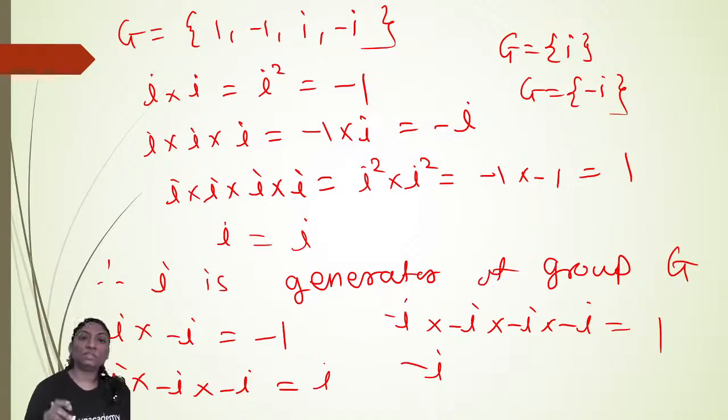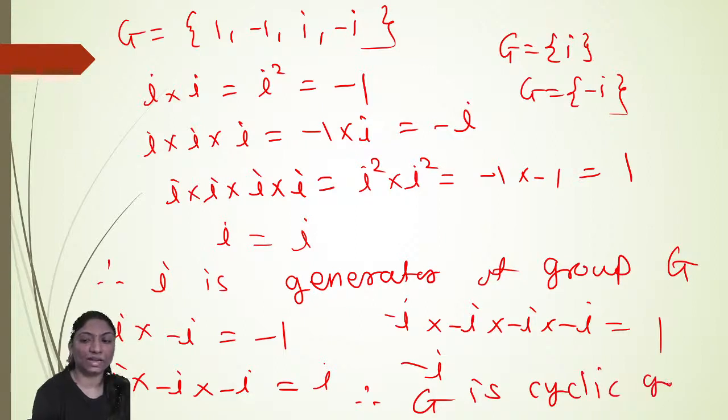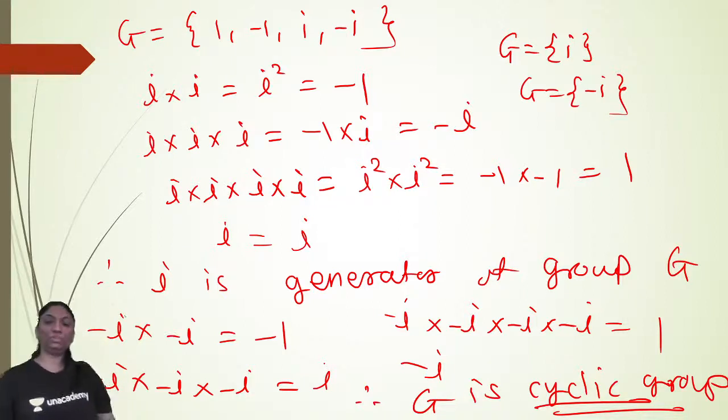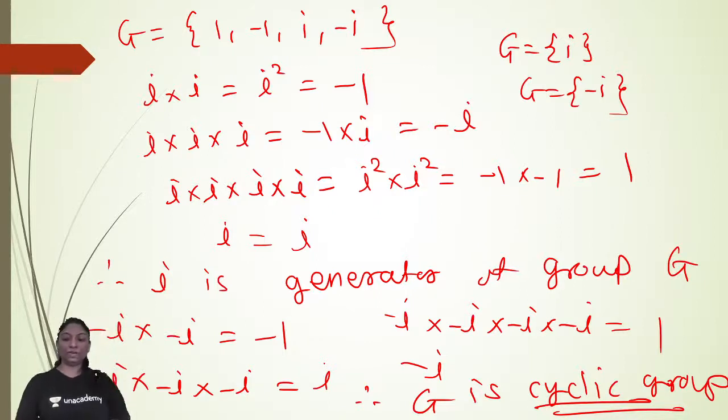So here, G is a cyclic group because there exists a generator. Such a group is known as a cyclic group. I hope you are getting it clearly what we mean by a cyclic group. If there exists a generator which generates all the elements of the group G, then that G is said to be a cyclic group. Now, similarly, one more example we can take: the three cube roots of unity.